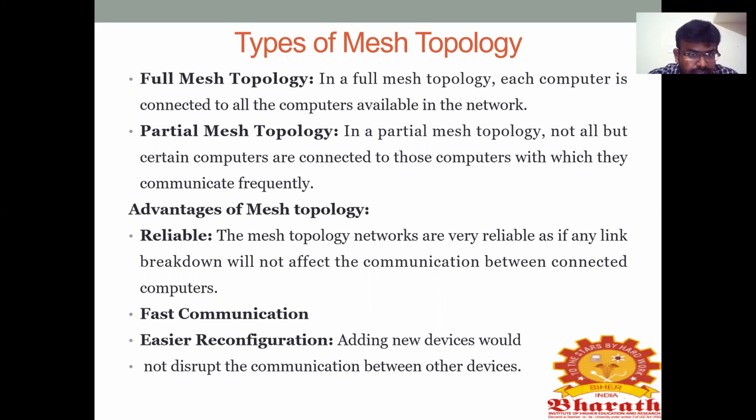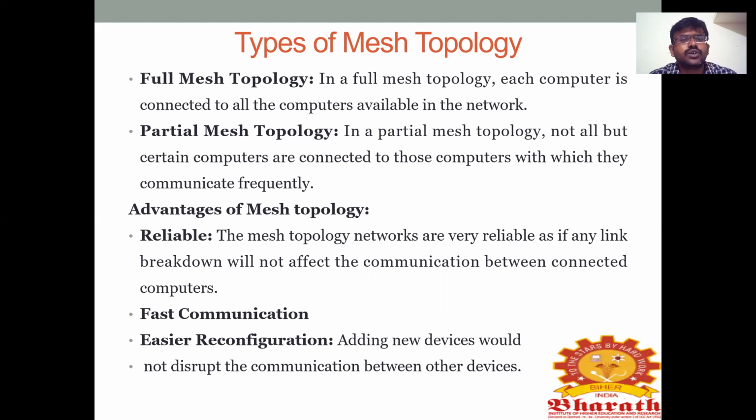Next one, partial mesh topology. In this partial mesh topology, not all, but some certain computers are connected to those computers which they communicate frequently. For example, take the second and third computers. Those computers are connected frequently, and they can communicate the information through only the two devices, right?